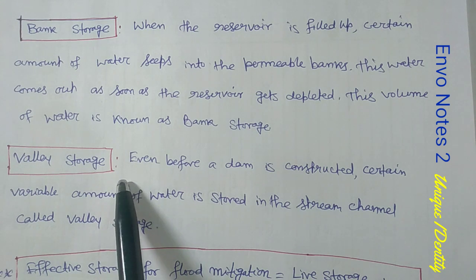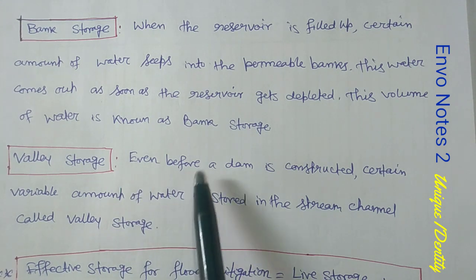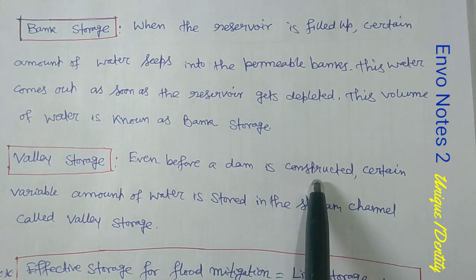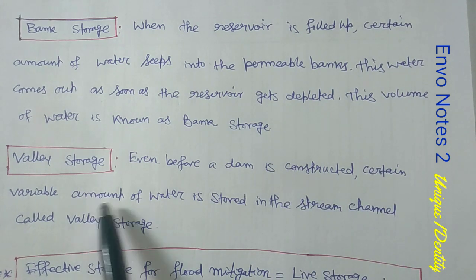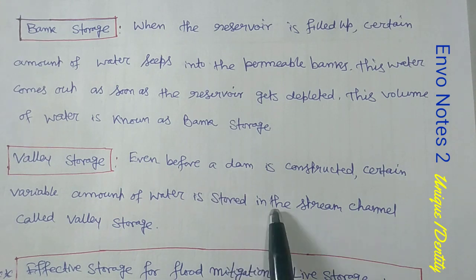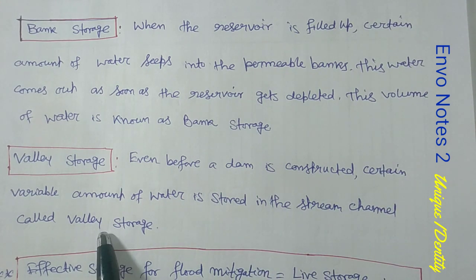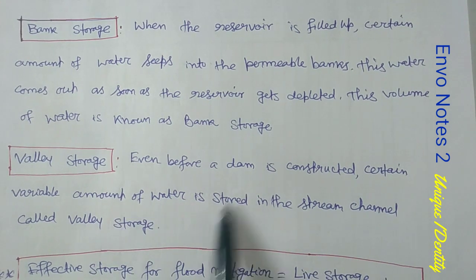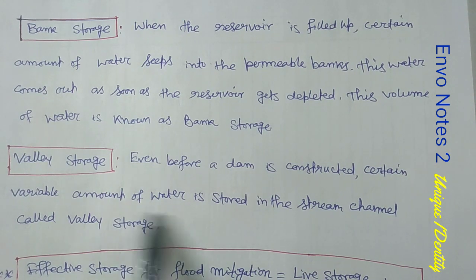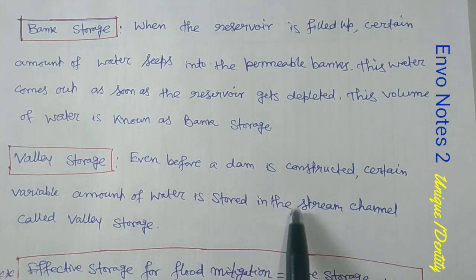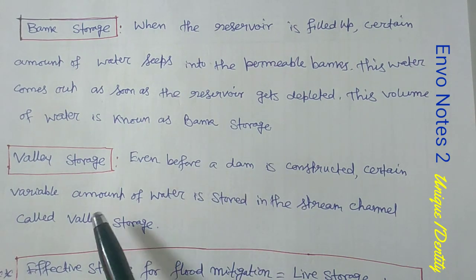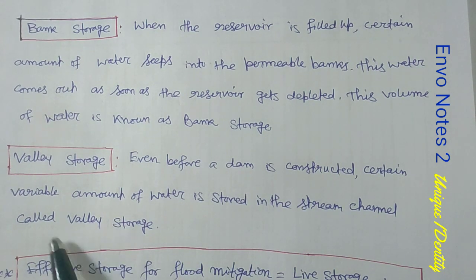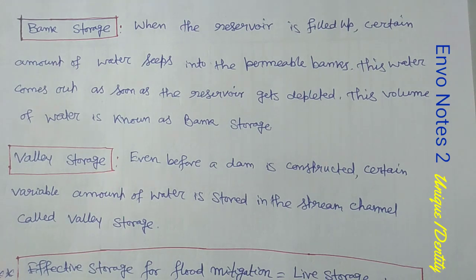Now, valley storage. What is valley storage? Even before a dam is constructed, before the construction of the dam, a certain variable amount of water is stored in the stream channel. That is the valley storage. So this is the normal or natural stored water in the stream channel. Before the construction of the dam, it may also be there. So that is called the valley storage.